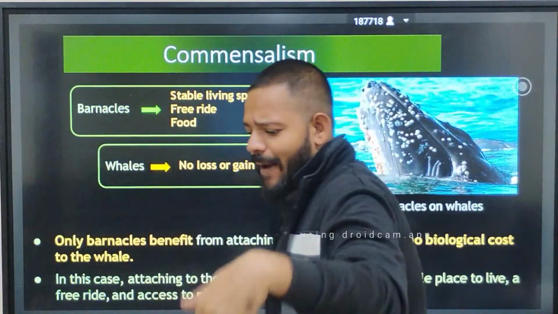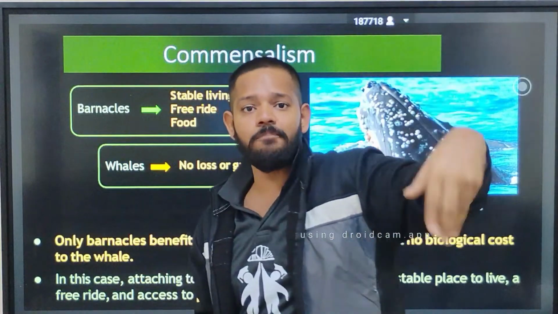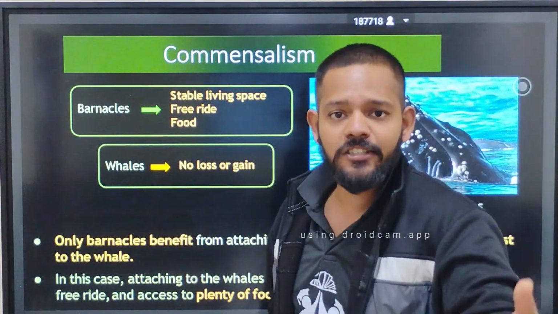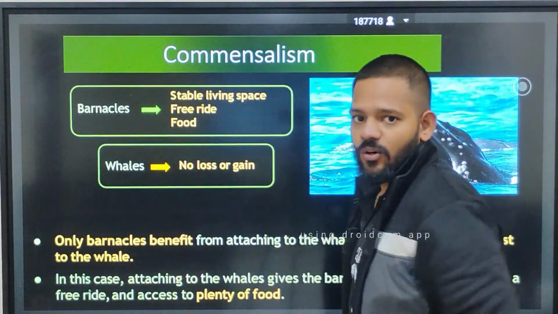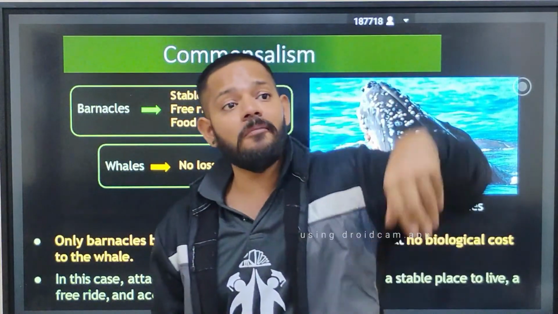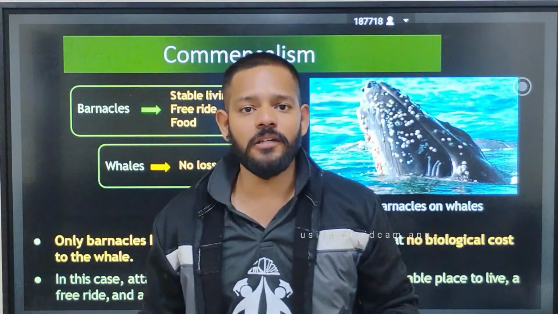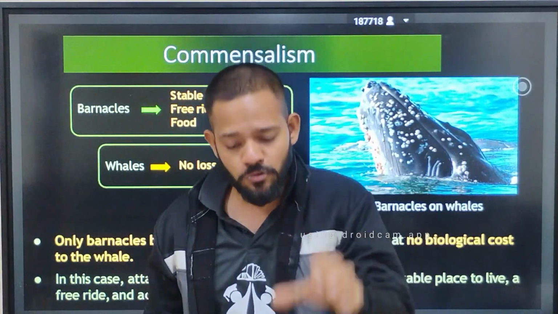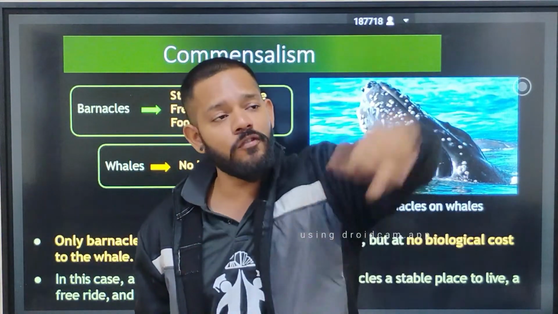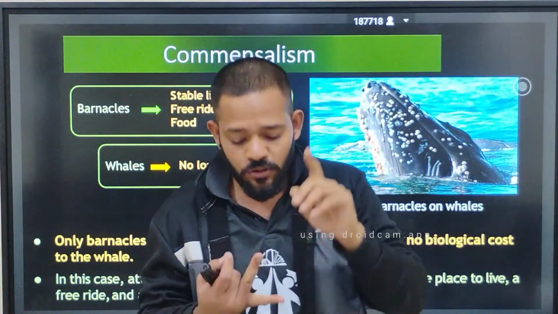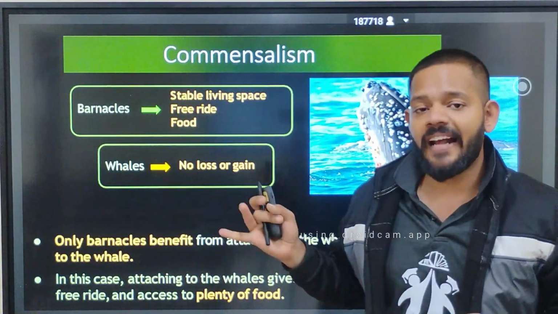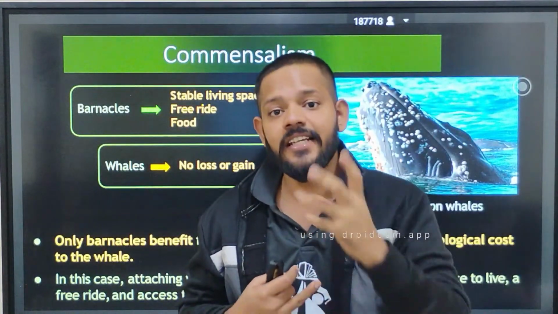Next is barnacles and whale. Blue whale. Barnacles are mollusks and they attach to the body of the whale. They are transported from one region to another region in the ocean, because you know whales do large migrations. So they attach to the body of the whale and move from one region to another. By attaching to the body of the whale, barnacles get three advantages, three profits.